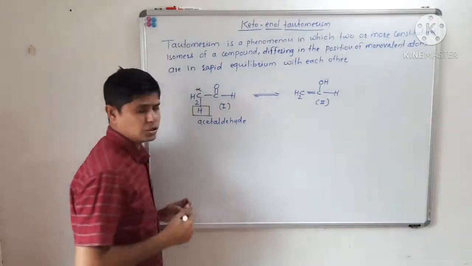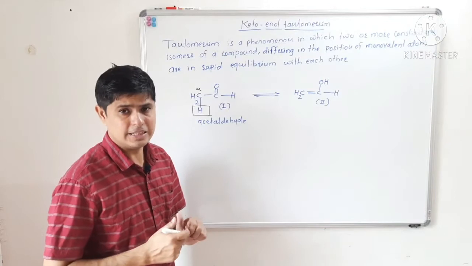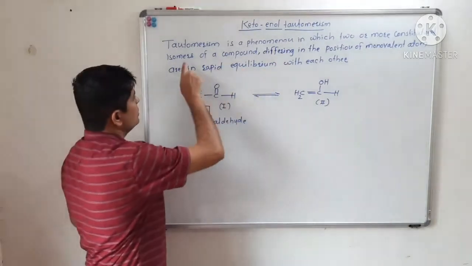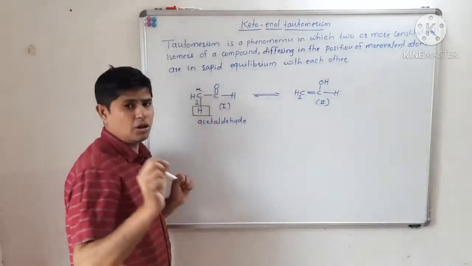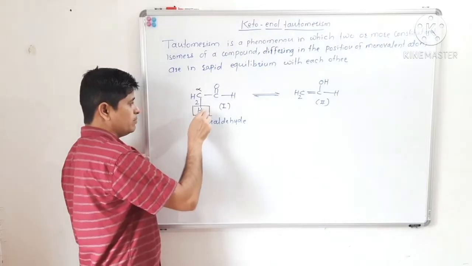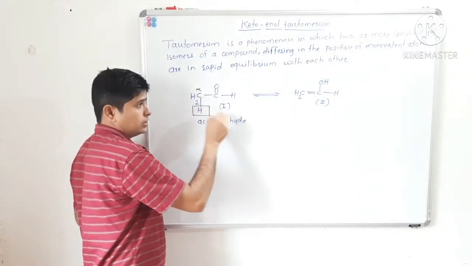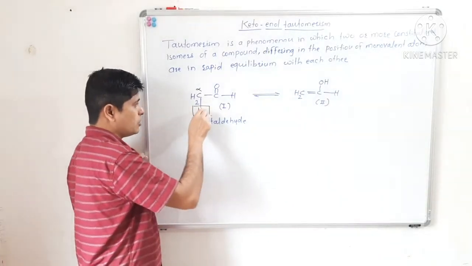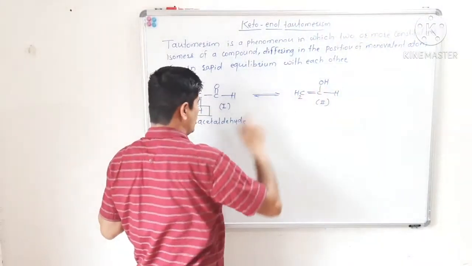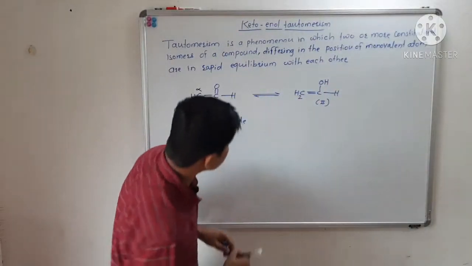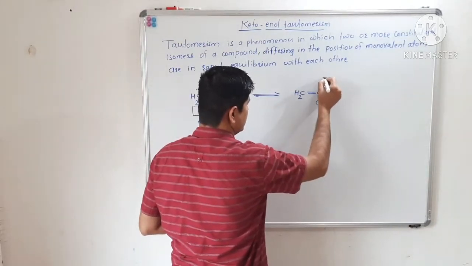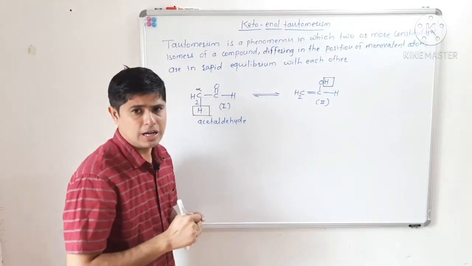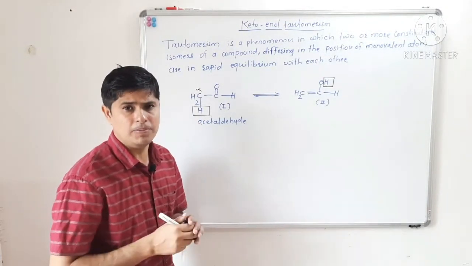They are constitutional isomers of a single compound, differing in the position of the monovalent atom, which is usually a proton. Here the proton is on the carbon atom, and here the proton is on the oxygen atom. So these are two constitutional isomers differing by the position of a proton.